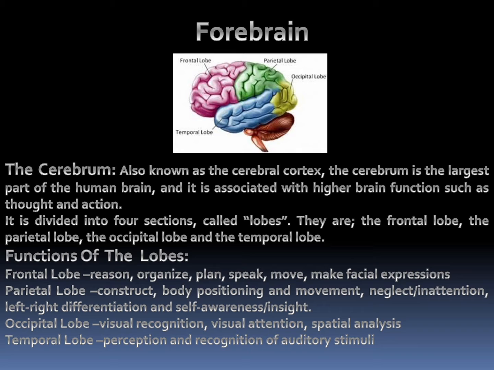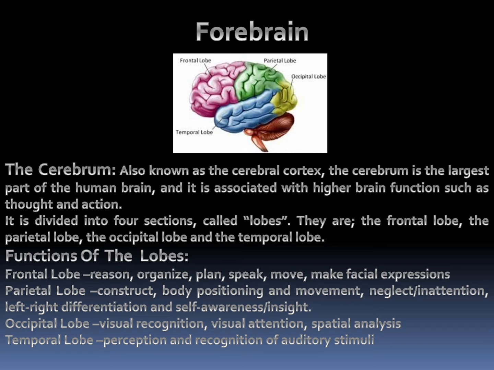So, what is the frontal lobe? The frontal lobe lies just beneath our forehead and is associated with our brain's ability to reason, organize, plan, speak, move, make facial expressions, etc. The parietal lobe is located at the upper rear of our brain and it controls our complex behavior, including senses such as vision, touch, body awareness, etc. Next, the occipital lobe is located at the back of our brain and is associated with visual processing such as visual recognition, visual attention, etc. The temporal lobe is located near our ears. It is mainly for perception and recognition of auditory stimuli.